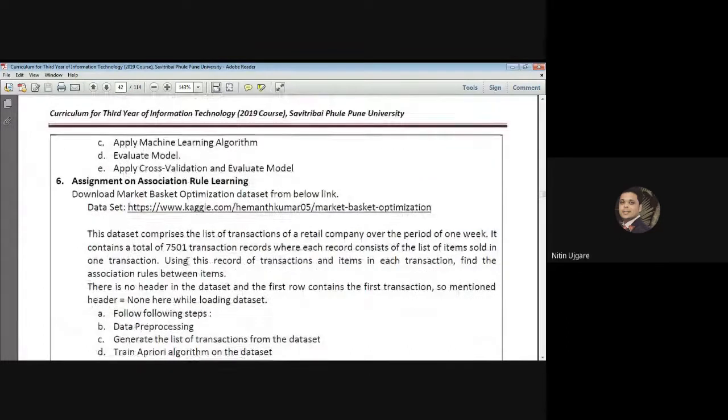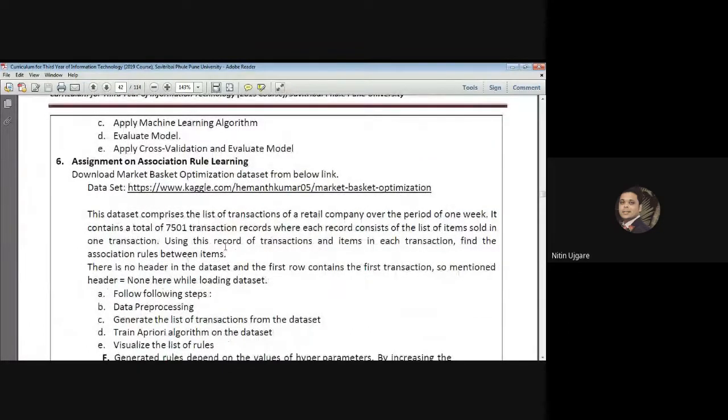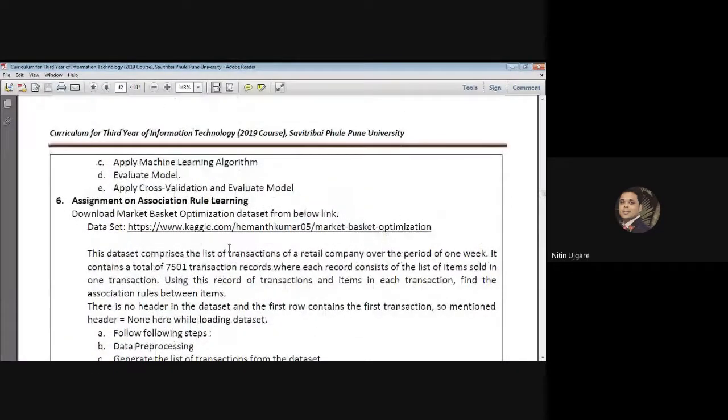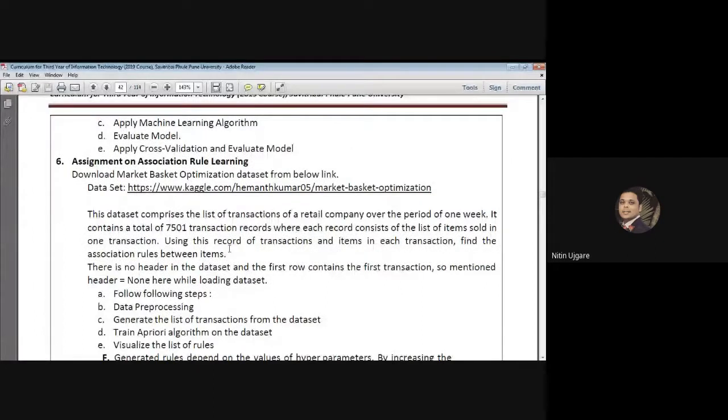And at the end, we have the assignment on association rule mining, where we are supposed to create the association rules. There are two algorithms used for association rule mining, and the algorithm that we are going to learn in our syllabus is called the a priori algorithm, the a priori association rule mining algorithm. There are many others, but this is specifically for our syllabus. So definitely we are going to use the a priori algorithm if we opt for this assignment.